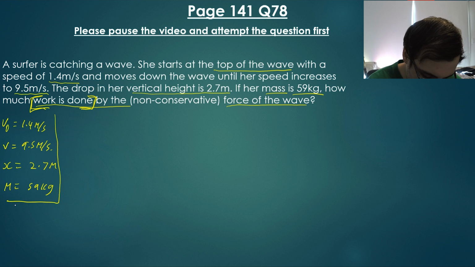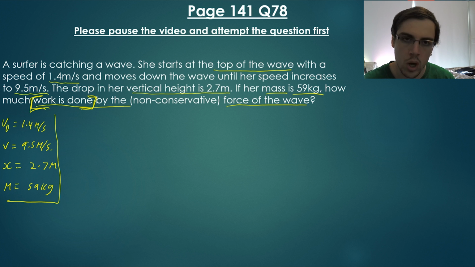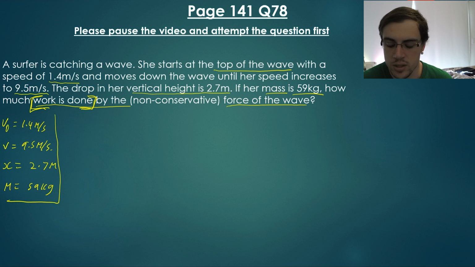Okay, so the big thing that we need to be aware of here is that work is the change in energy resulting in movement, and that kinetic energy and potential energy are related in that kinetic energy and potential energy will equal the total amount of energy in that system. Because our surfer is starting at a specific speed and finishing at a specific speed, we can't just assume that gravitational potential energy and the kinetic energy are going to be zero.